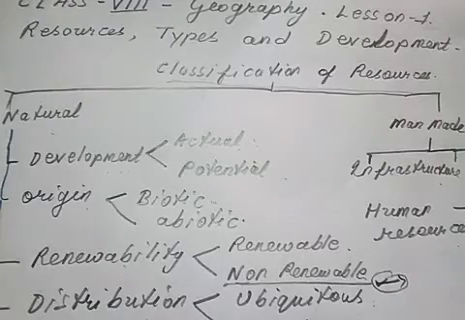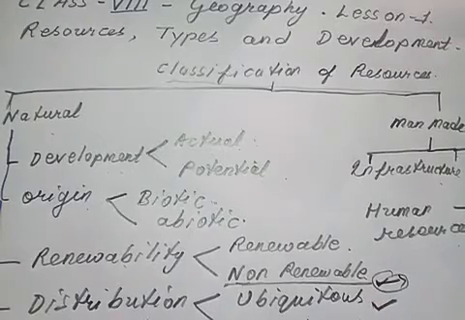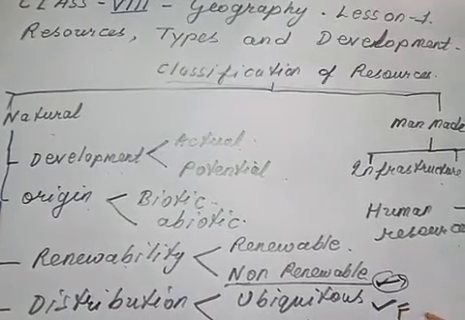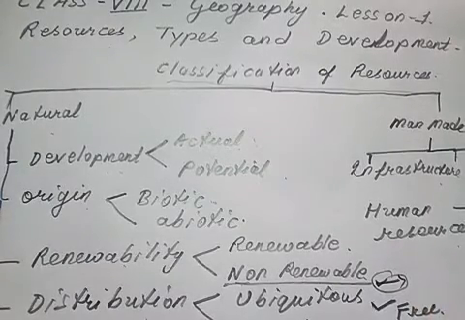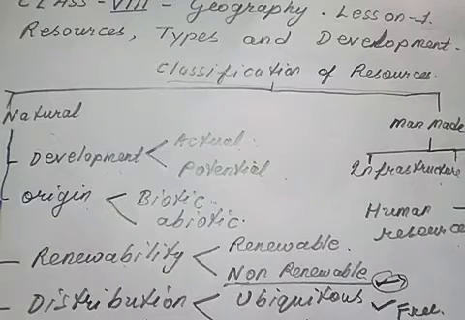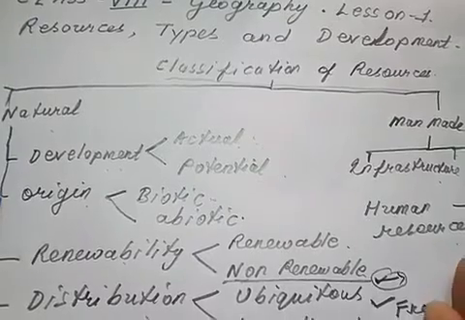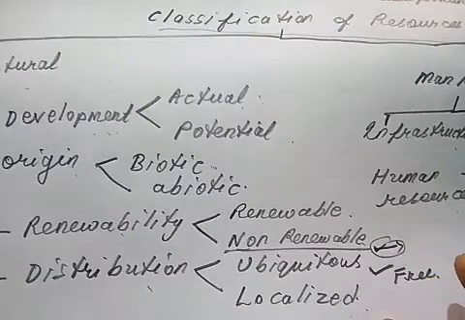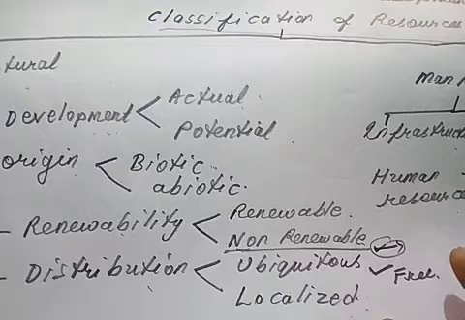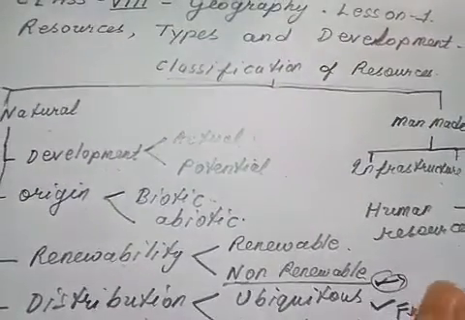Next, the last one is distribution. Distribution in the form of ubiquitous resources. Ubiquitous resources are available almost free, like air and water that we get over the earth surface. Air we can breathe freely; we need not pay money. The last one is localized resources. Localized resources are present in a stipulated place, like petroleum reserve, oil reserve, coal reserve. These are localized resources, and it requires money to extract them, and they have a price.